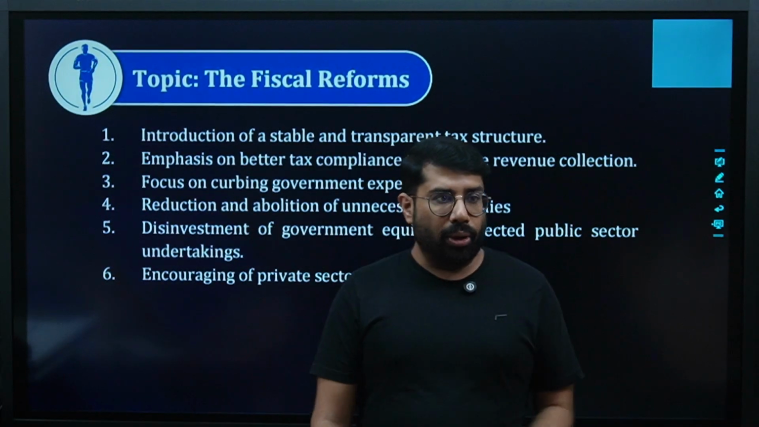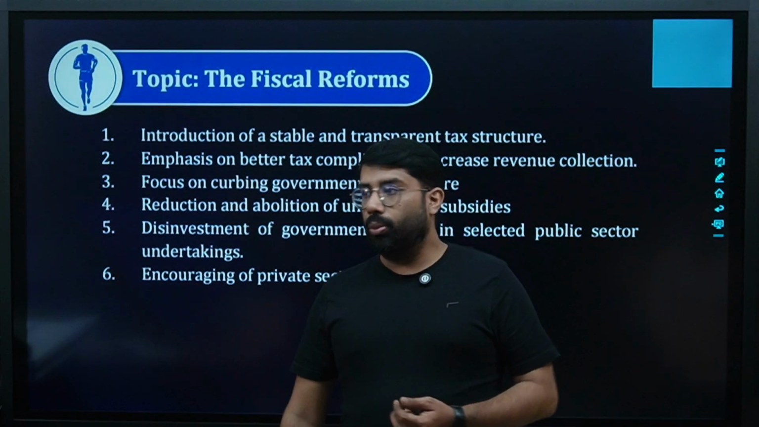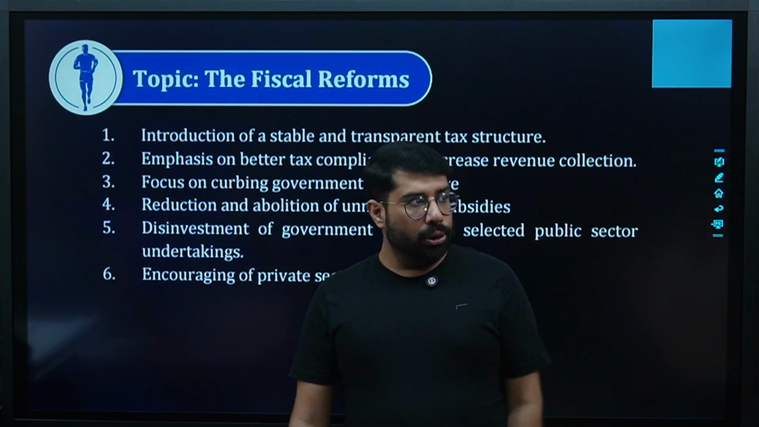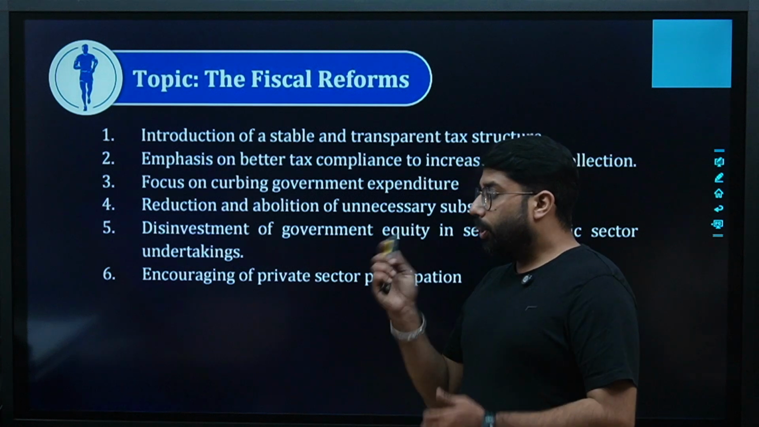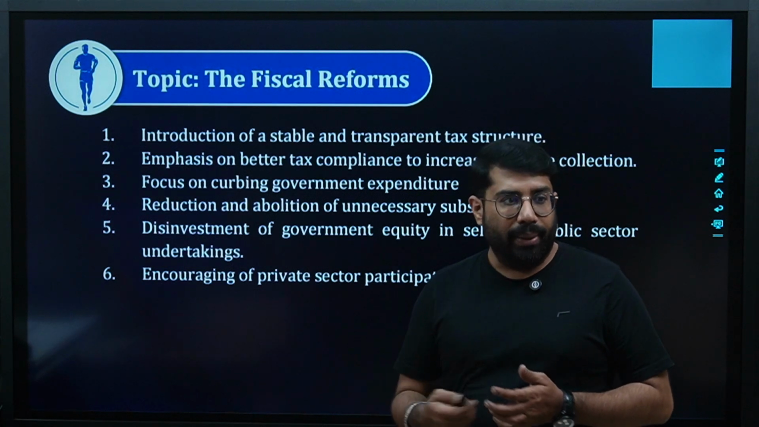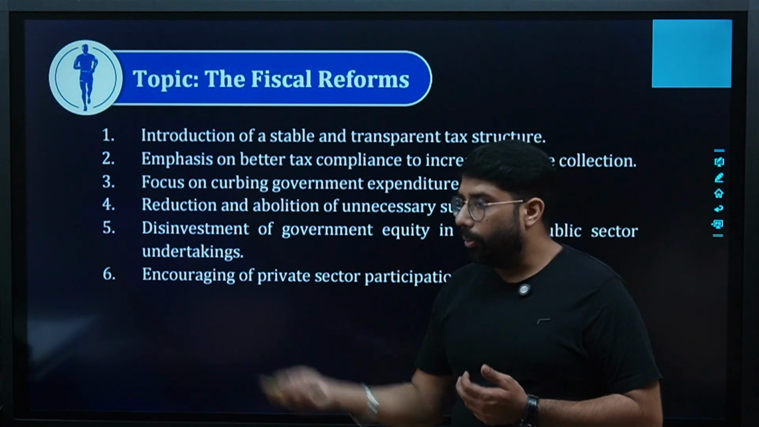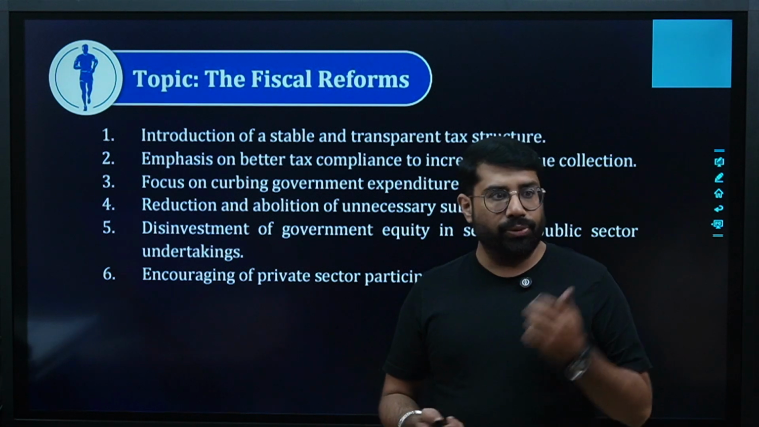In the previous approach, all of you have witnessed that we were focusing more on the public sector and less on the private sector. That was the socialistic approach. But when we did the privatization, we encouraged private sector participation in the economy so that they can reduce the burden of government, which was anyway very overburdened.